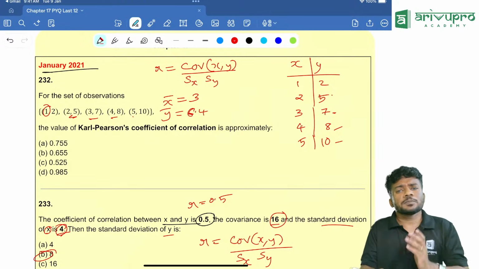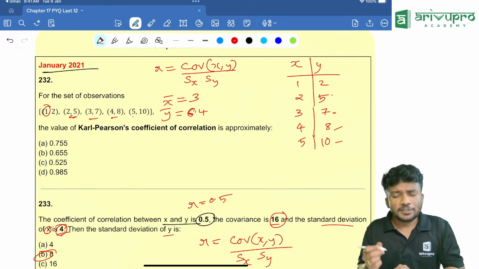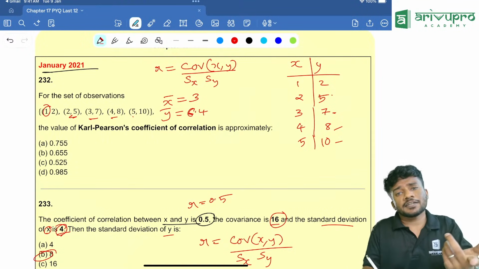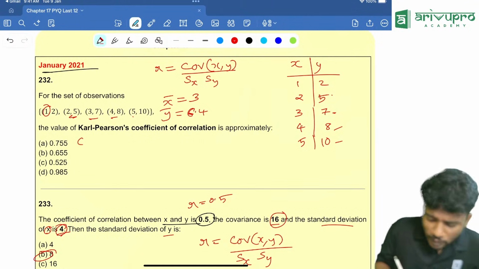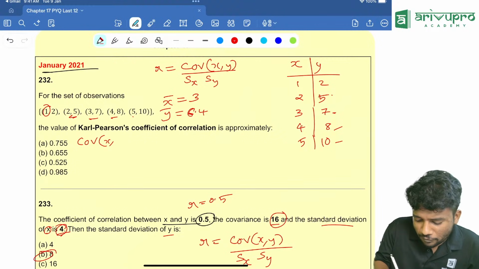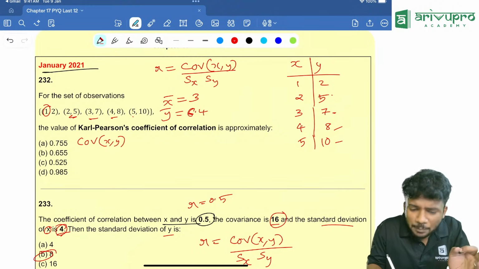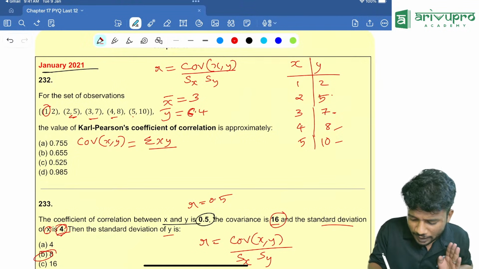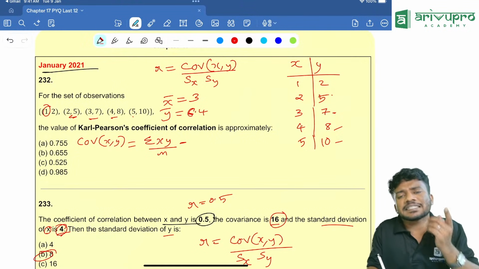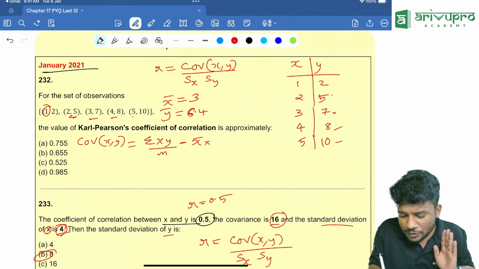That means you got x bar, y bar. You need to find covariance of xy. Then what are standard deviation of x, standard deviation of y? What is the easiest method to find covariance? What is the formula for covariance? Covariance of x comma y can be written as sigma xy divided by n minus x bar into y bar.